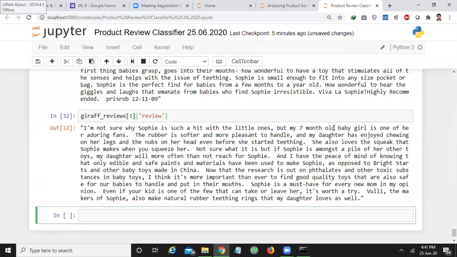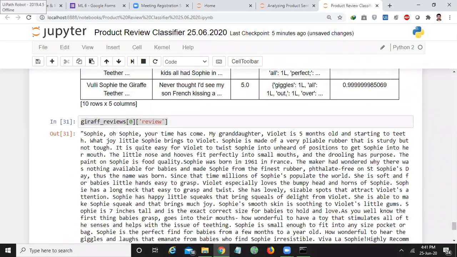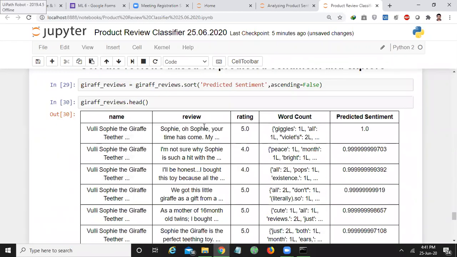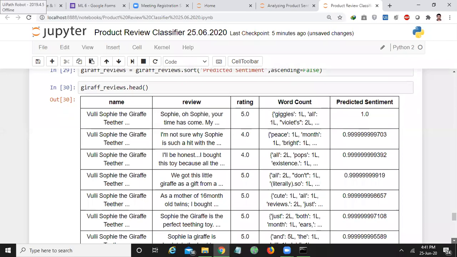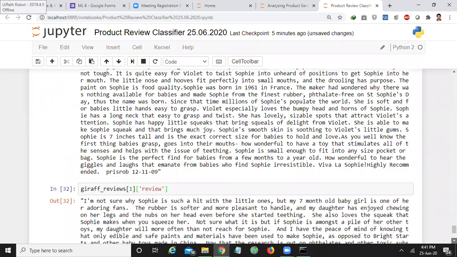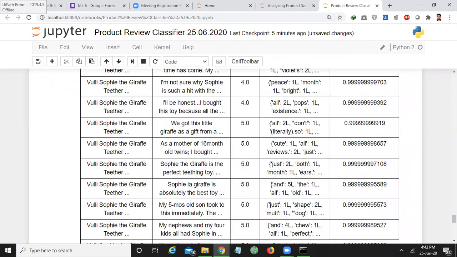If you want to see the label of this review, you can go through this table. I'm displaying this review. What is the predicted sentiment for this? It is 1.0, so automatically it is positively sentimented, and I have sorted all these reviews based on the predicted sentiment.